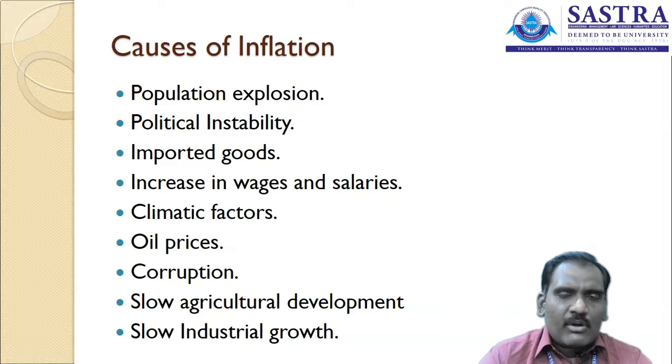And slow agricultural development: if the domestic requirements are not fulfilled by the agricultural sector, then we are going to import, and automatically the prices are going to increase. If the prices of all commodities are increasing in the market, it is an indicator that inflation is increasing. Similarly, a slowdown in the manufacturing sector. These are the major reasons for inflation.